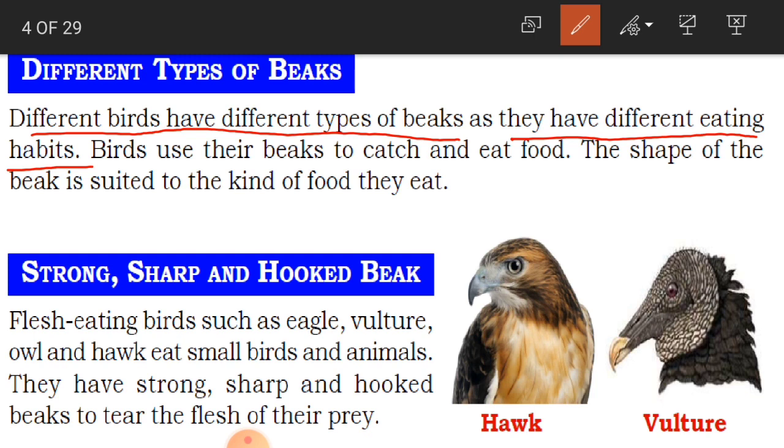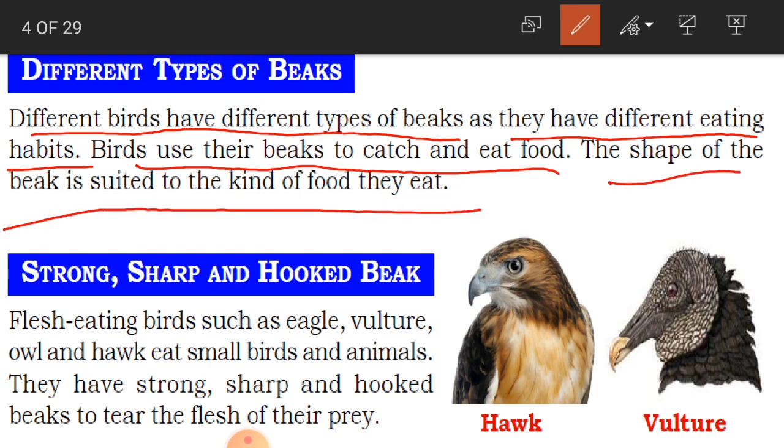Birds use their beaks to catch and eat food. As we just said, they use their beak to catch and eat food. The shape of the beak is suited to the kind of food they eat.